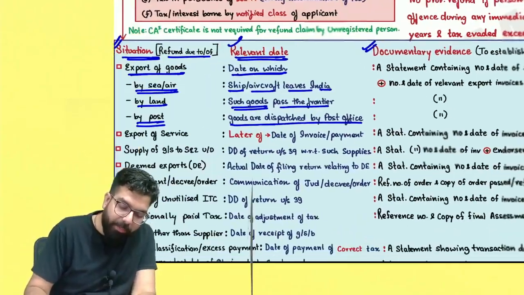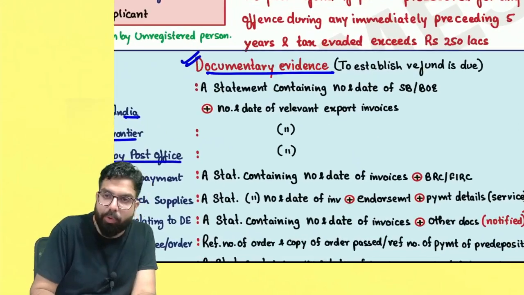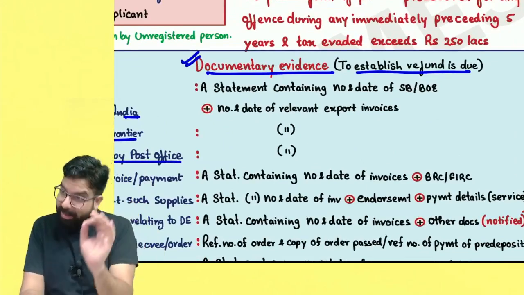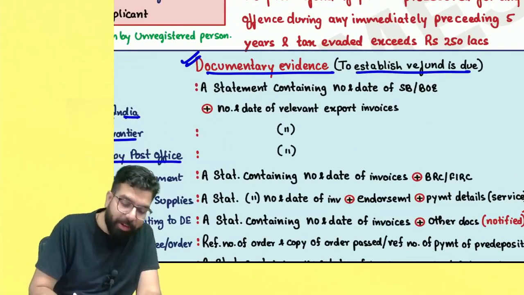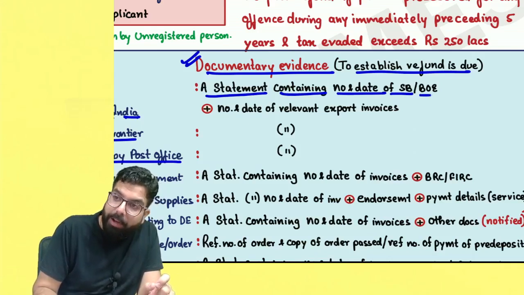Sir, now whenever I am applying for refund, in these three scenarios, what is the documentary evidence I have to give to establish that the refund is due? Sir, refund is due, and hence those documents are just attach one statement containing the number and date of shipping bill or bill of export.